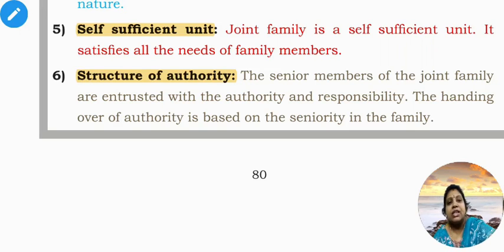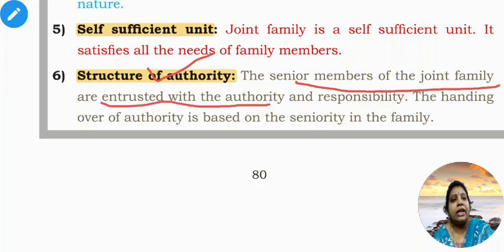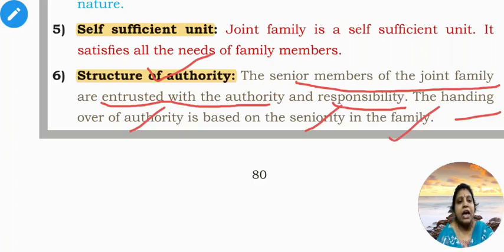Sixth point, structure of authority. The senior members of the joint family are entrusted with authority and responsibility and they will look after the family. The handing over of authority is based on seniority in the family. So on a seniority basis, they will give the responsibility, and seniors will take the responsibility and fulfill the needs of the family.